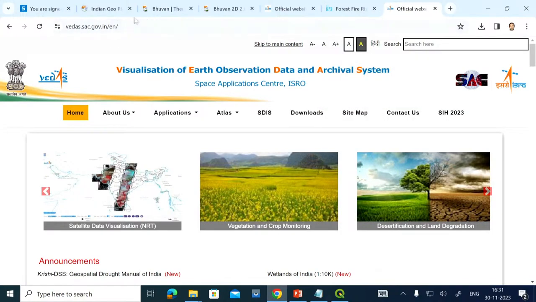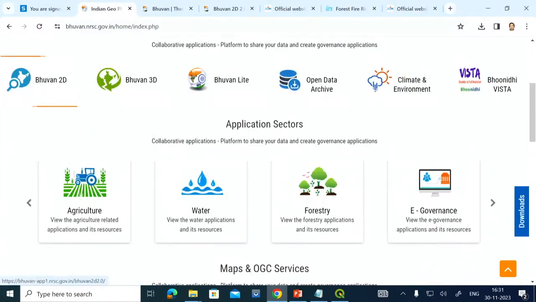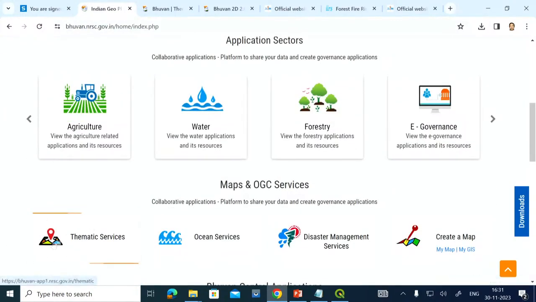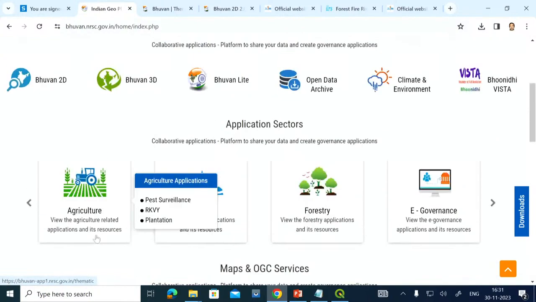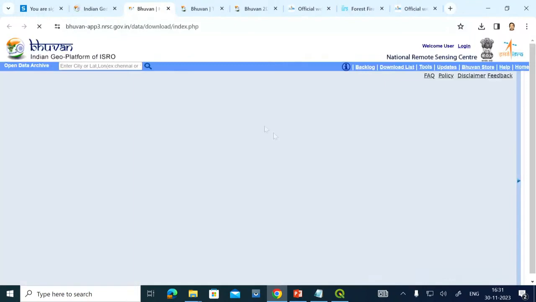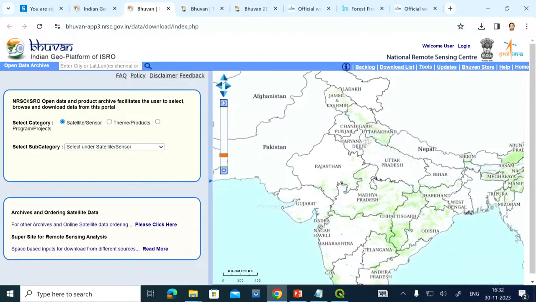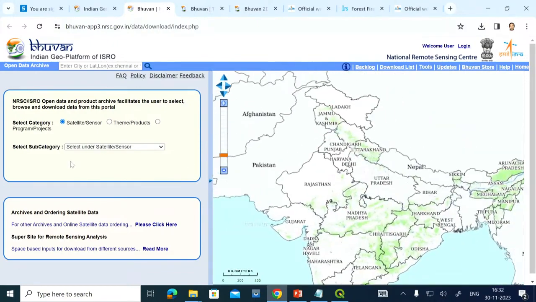Now coming to the third component, that was creating the data online, and then accessing the data through the web services, and then we can have some open data archive also here. If you just click it here, open data archive. Now here you can see different sets of data are available for direct download also. If I say some satellite data, here we have the list 3 data that is available for download as per the map policy. Up to 23.5 or 25 meter data is only available for download.